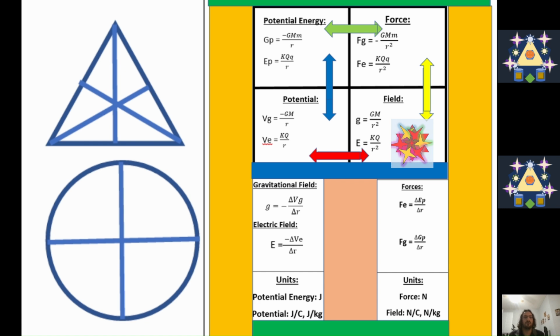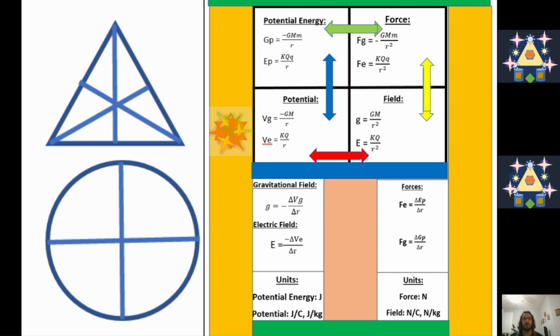We also have something called potential energy, which is the potential to be converted into kinetic energy. The potential energy for gravity is negative GMm over r, only one r at the bottom. And for the electric field, the potential energy is kQq over r. The potential energy, like we've talked about in the past in other videos, is energy stored, which means that when released, that energy is converted into energy of motion, kinetic energy.